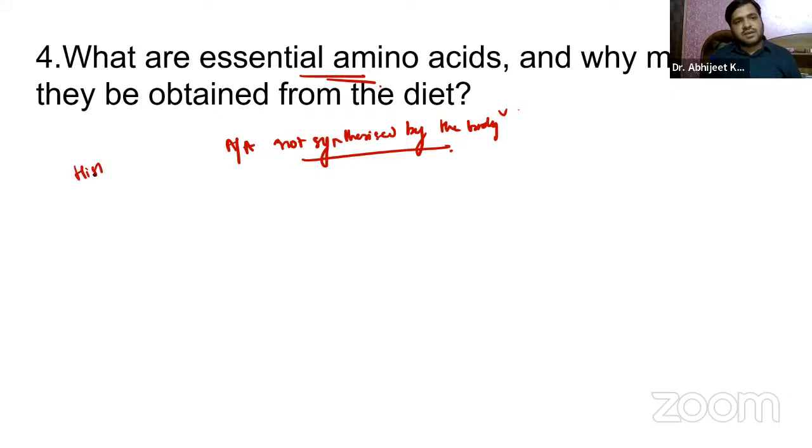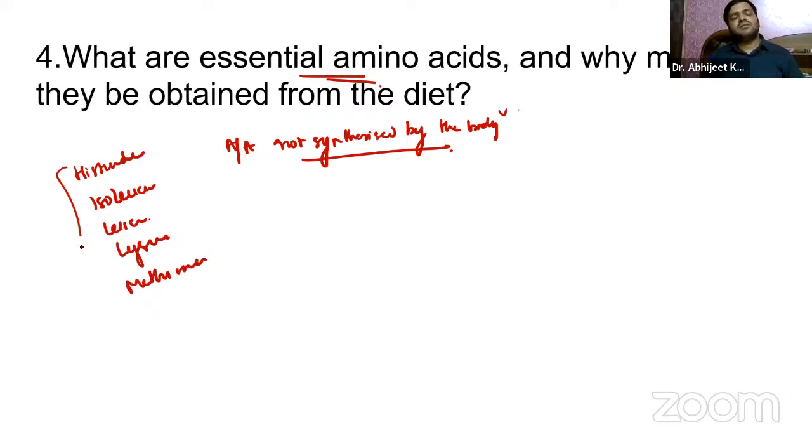So we have histidine, isoleucine, leucine, lysine, methionine, phenylalanine, threonine, tryptophan, valine. All these are essential. That is something you have to remember.